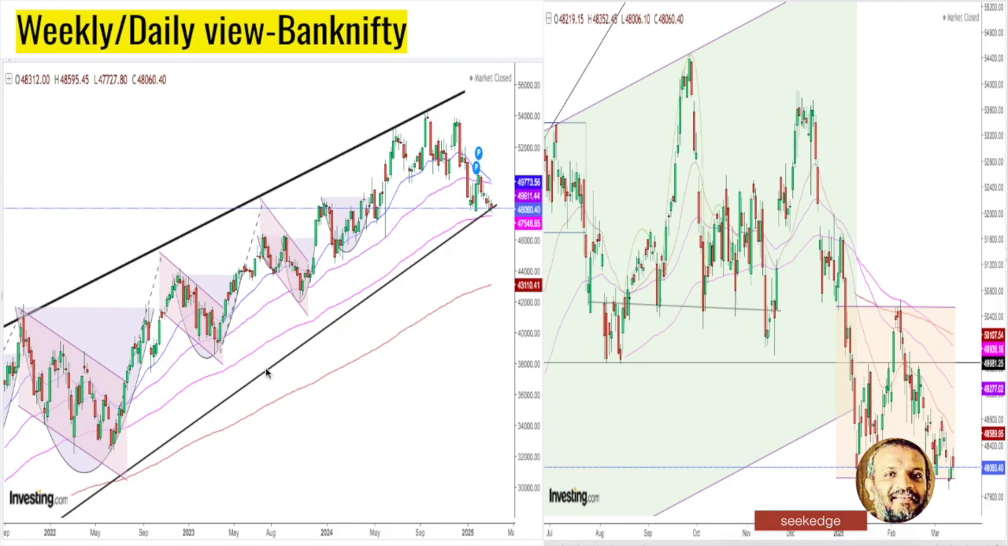Banknifty, on the other hand, is an ascending wedge almost, and seems to be at the very bottom of that. And on the daily charts, you see that it's made a new swing low as well after breaching that consolidation zone of the panel channel. So that's what has happened previous week.